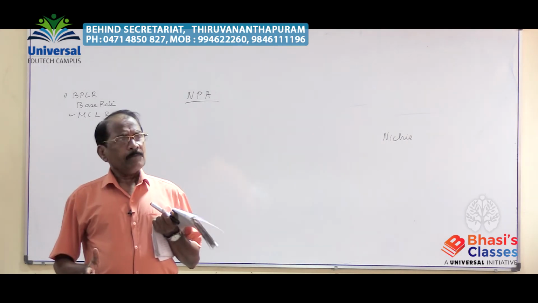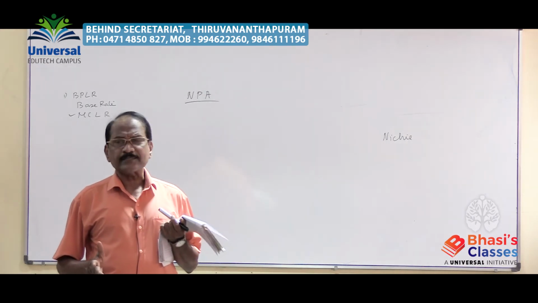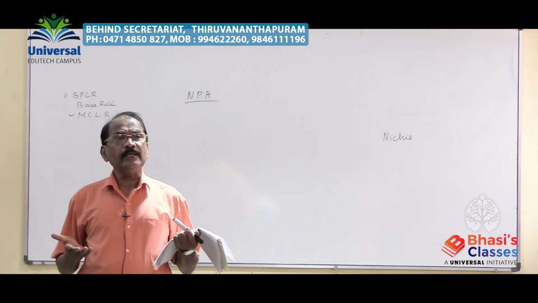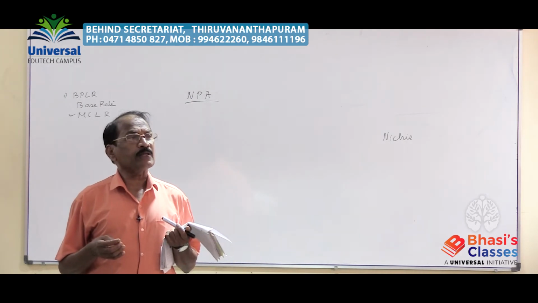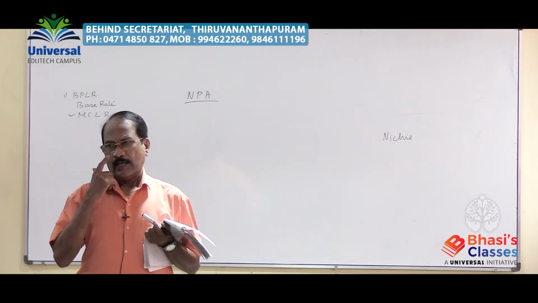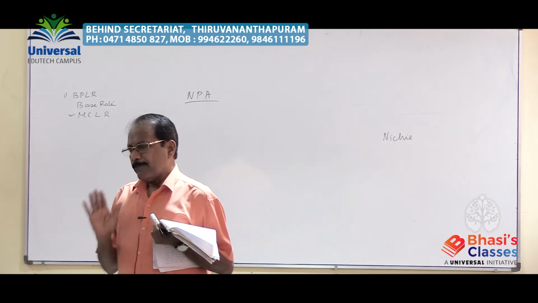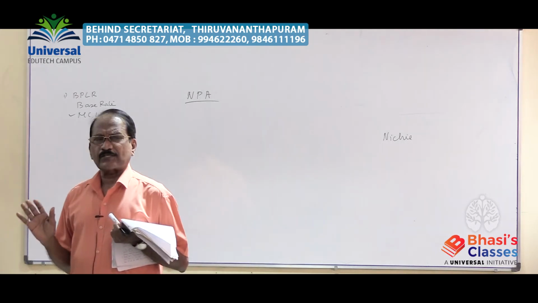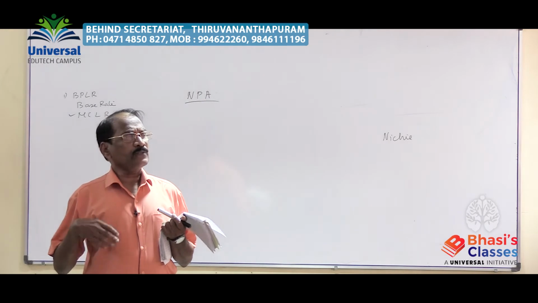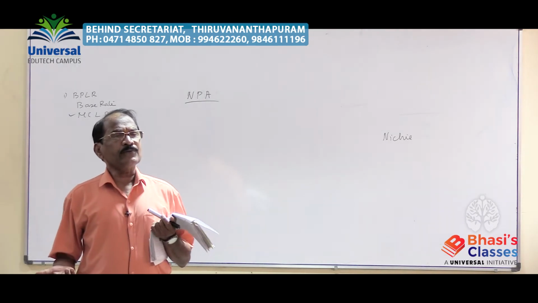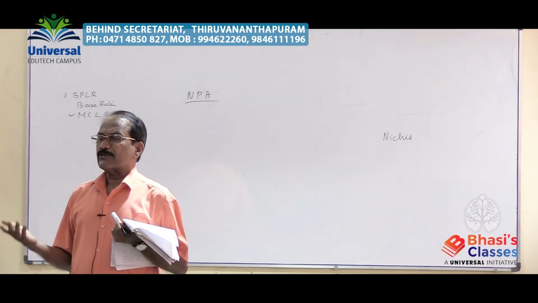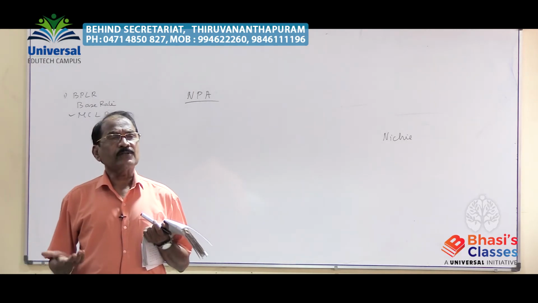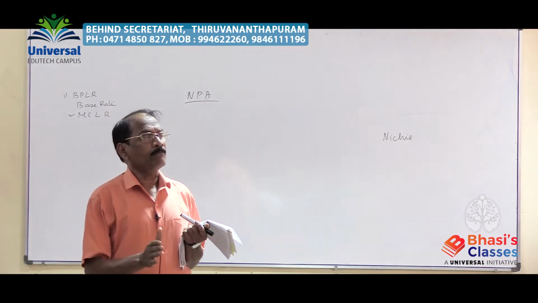So increasing NPA is not a problem for the private sector banks. It is usually the public sector commercial banks that find such a problem, where huge amounts of loans given especially to big commercial and industrial concerns are not returned to the bank.